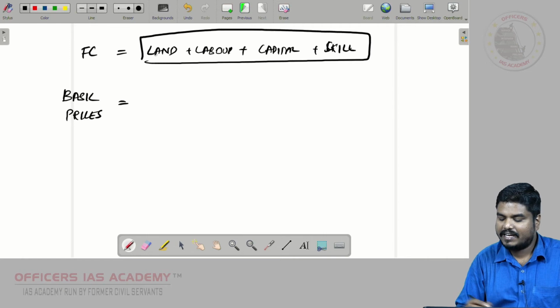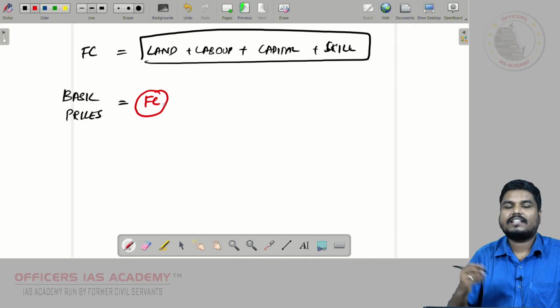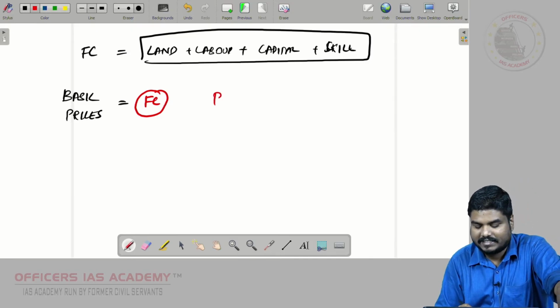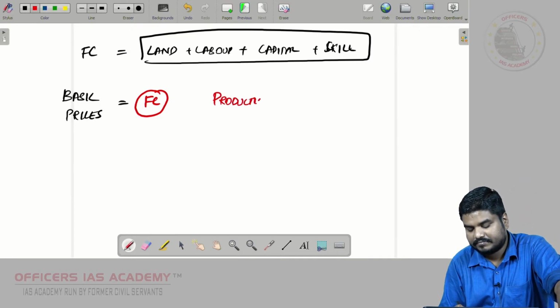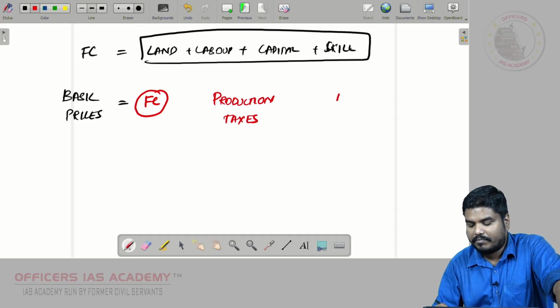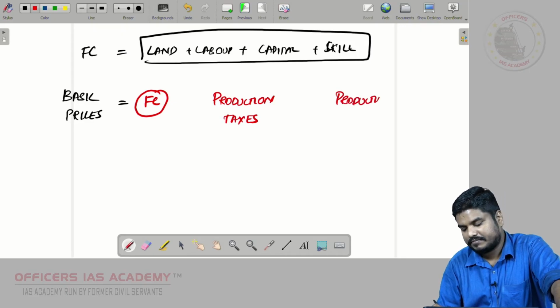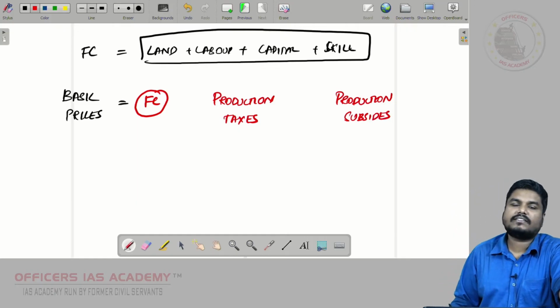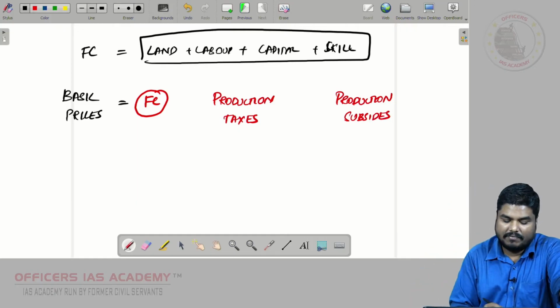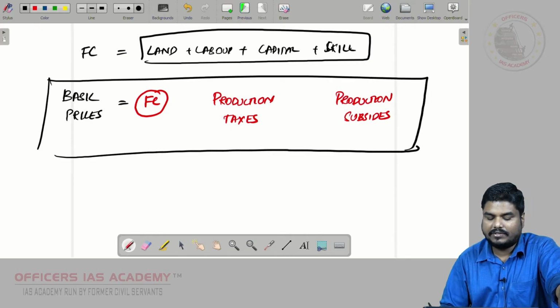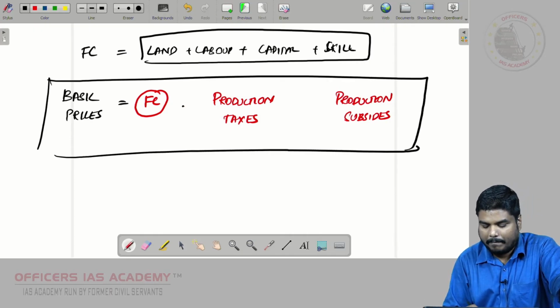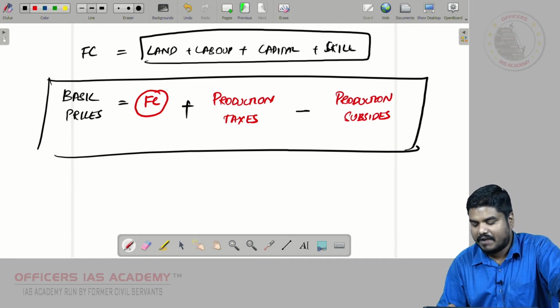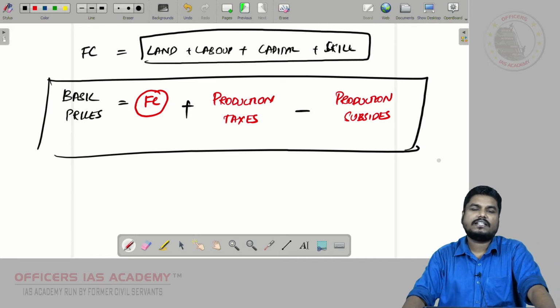Along with this land, labor, capital, skill, that is along with this factor cost, there is something called as production taxes, and there is something called as production subsidies. So basic prices is equal to factor cost plus production taxes, and we have to subtract the production subsidies.